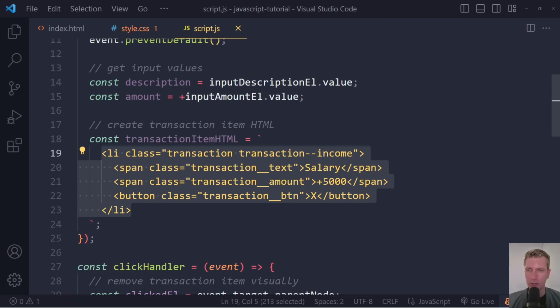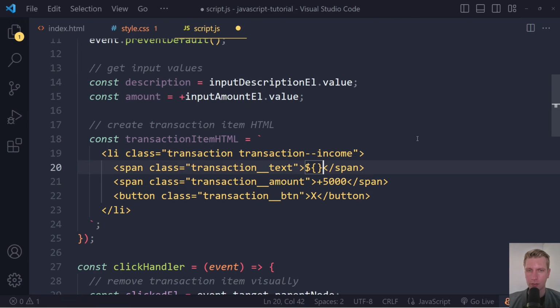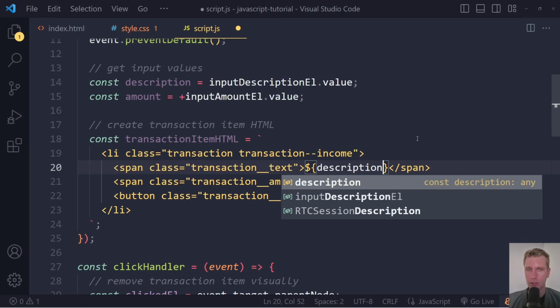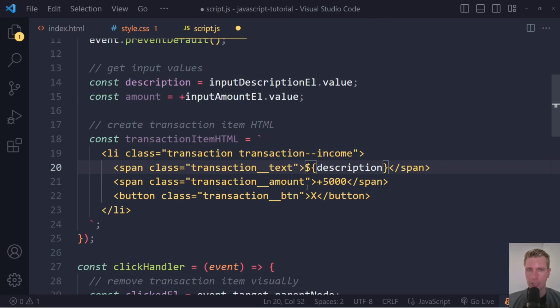This is basically what we want to insert, except now, of course, with the actual values that the user input. So not salary, but whatever the description is. If you remember, we can do that with this dollar sign and then curly braces, and then we can use the variable name, description. And of course, it shouldn't be plus 5,000. It should be whatever the user input. So here we're going to remove this 5,000, and we'll say this will be just amount. Okay, so now we have the HTML.